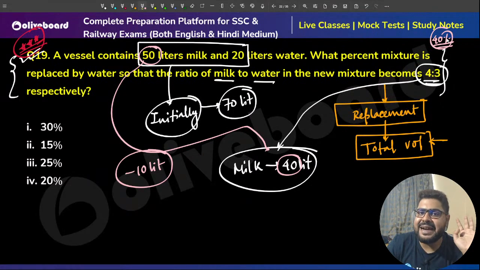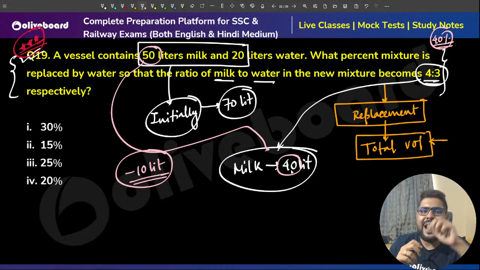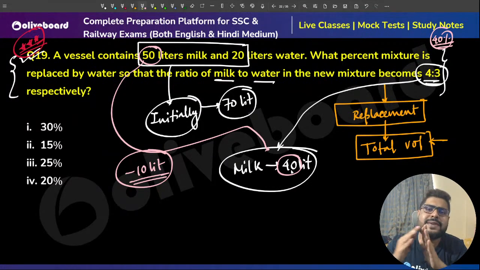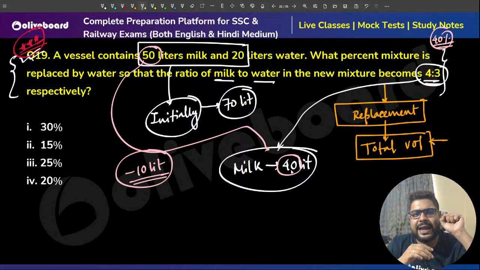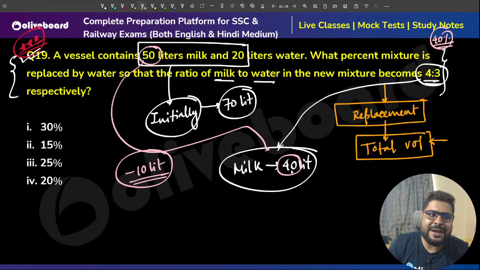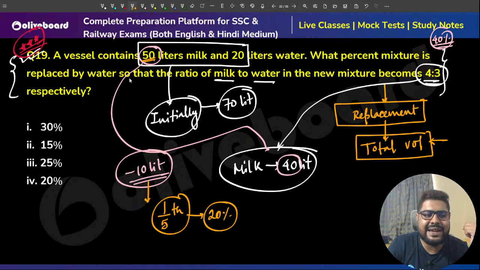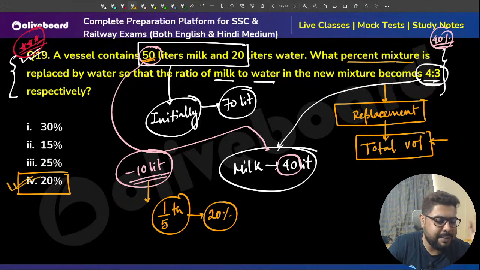So please understand, if I have taken out 10 liters out of 50 liters, in the whole solution also I have taken out in that same ratio, because the ratio is always the same. Whatever I am taking out for milk, the total solution is the same, water also we are doing the same. So how much percentage have I taken out? Out of 50, 10 liters, 1/5, meaning 20%. That is 20% of the mixture. Option number 4.